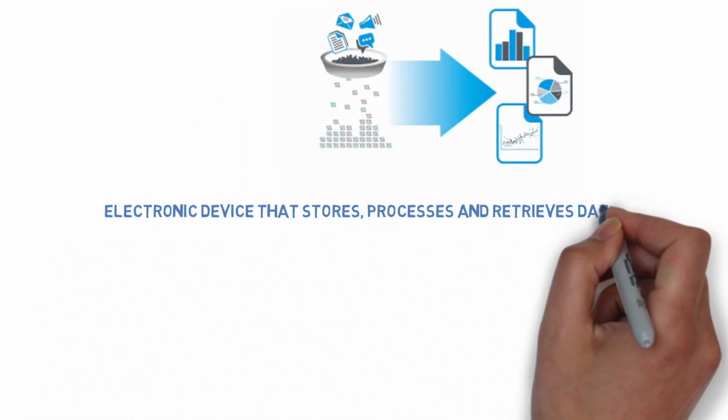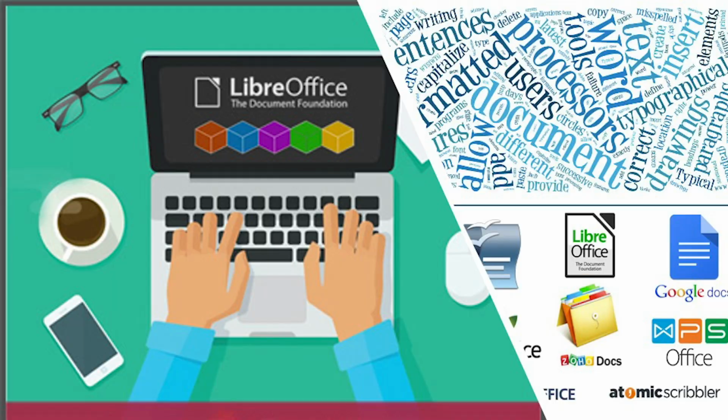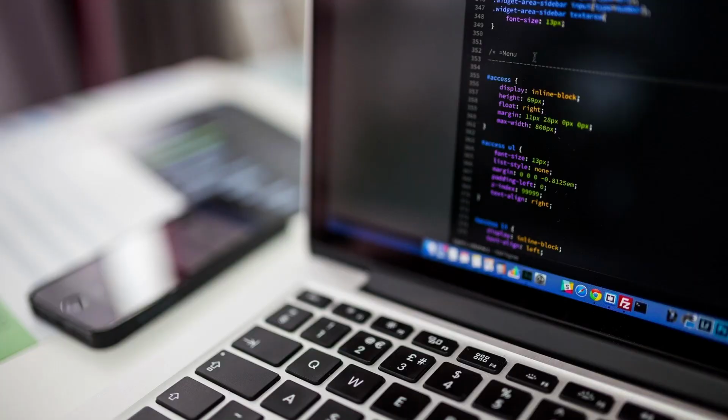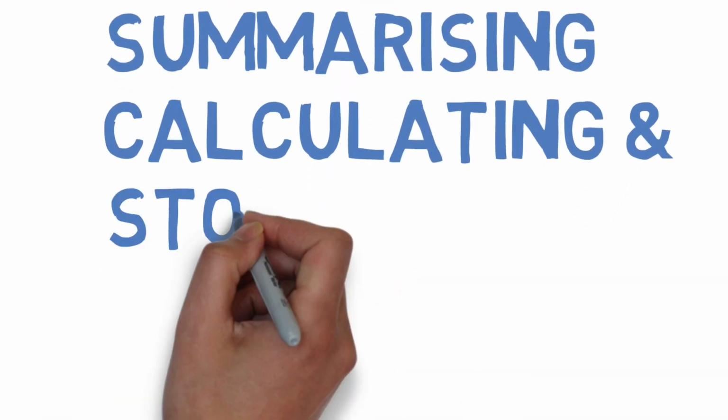A computer is an electronic device that stores, processes, and retrieves data. The term computer was first used for humans performing numerical calculations using mechanical devices such as abacus and slide rule. We now use computers for our day-to-day work, for creating word processing documents, presentations, spreadsheets, accounting, database management, office automation, and more. Computers are used for recording, analyzing, sorting, summarizing, calculating, and storing data.